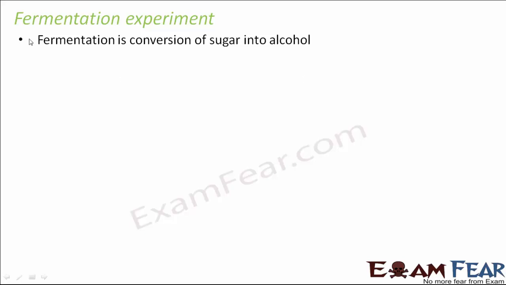So you can carry out this small experiment on fermentation in your school laboratory if the facilities are provided there. You can actually see the process of conversion of sugar into alcohol. This is called fermentation, and it happens in absence of oxygen. Normally the words anaerobic respiration and fermentation are used interchangeably because theoretically it refers to absence of oxygen. However, in this simple experiment, you do not have to create anaerobic conditions. Even in presence of oxygen, you can see how sugar gets converted into alcohol.